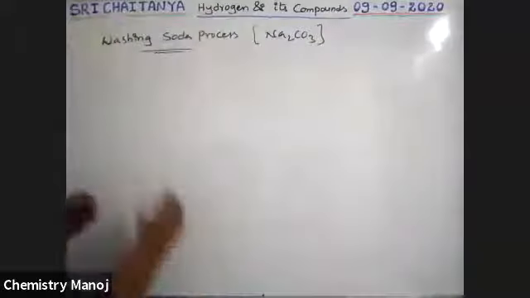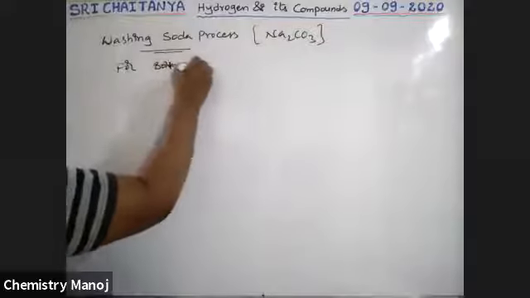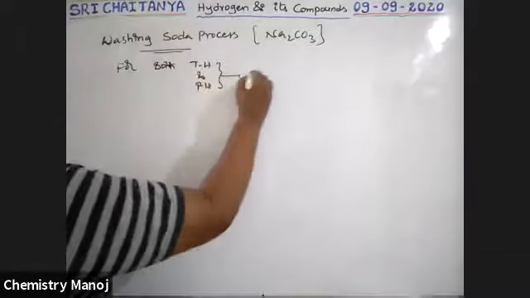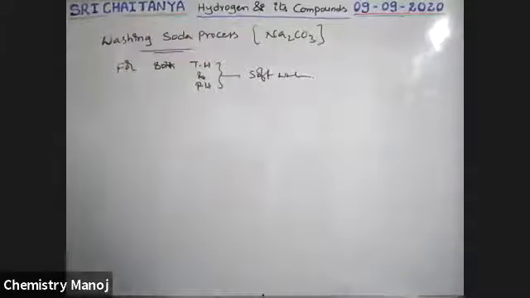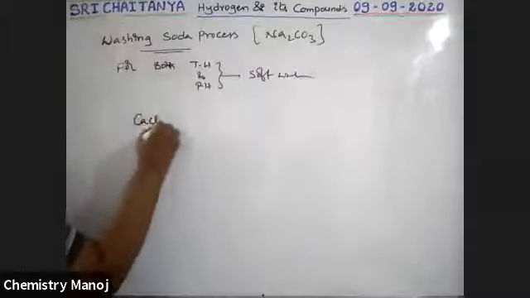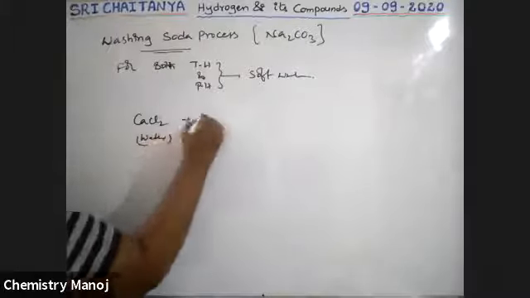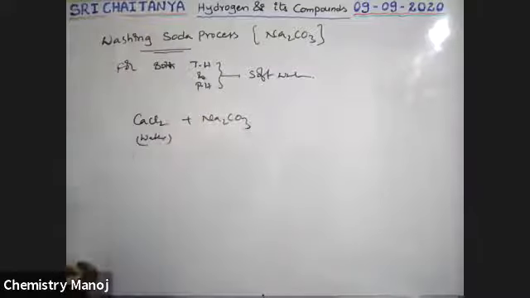So it is for both temporary hard water and permanent hard water, to convert it into soft water. So what are the techniques here? See boys, for example, if CaCl2 is present in hard water, to this I am adding Na2CO3.